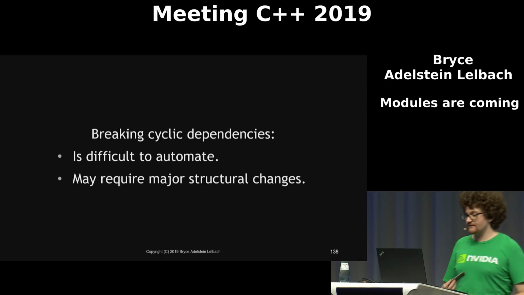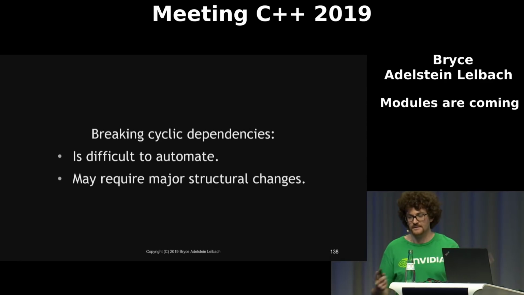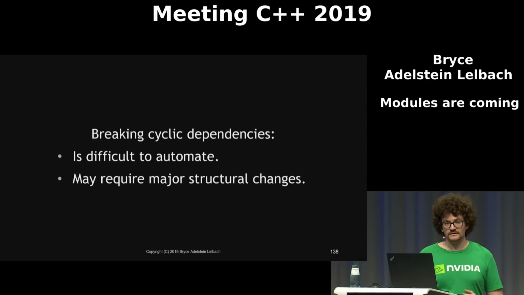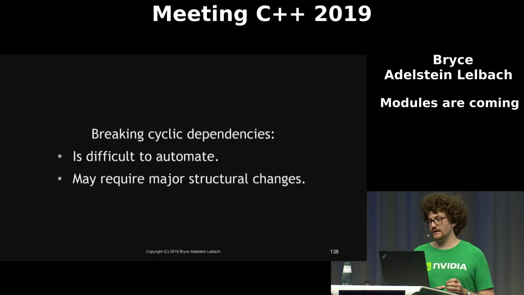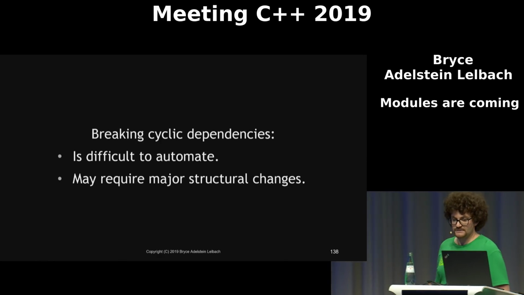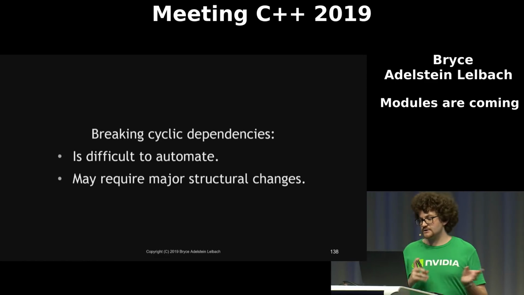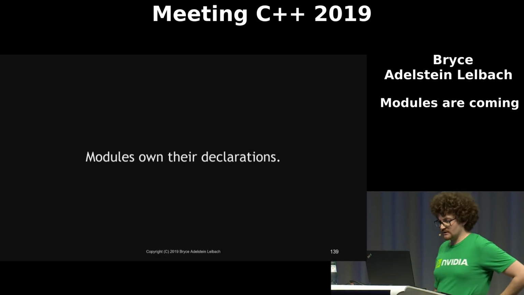Breaking cyclic dependencies is difficult to automate. We talked in the tooling study group about some efforts that have been made to try to do this automatically, and the tool was unable to successfully break things up into reasonably sized modules for the code bases it was tried on. But this is good, I think, because cyclic dependencies are a major headache in C++ today. The modular world avoids this headache by disallowing it, but it's going to be painful to migrate to this world. Okay, so we're nearly at the end here.